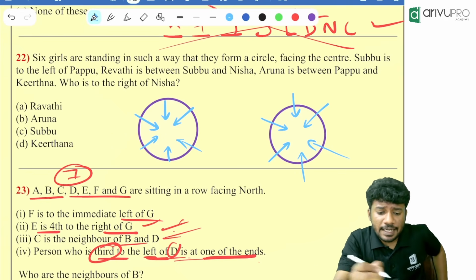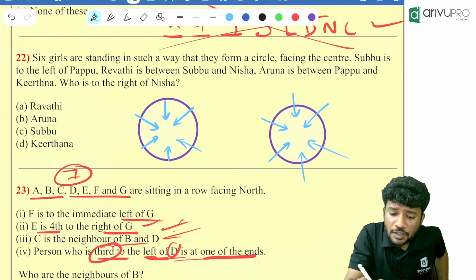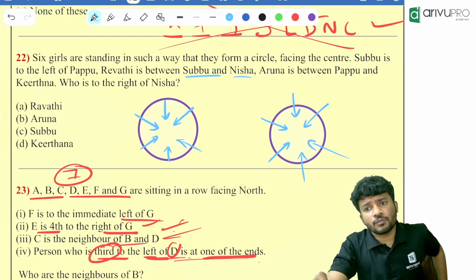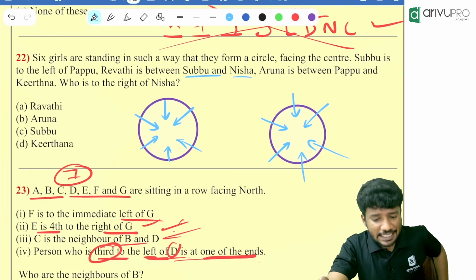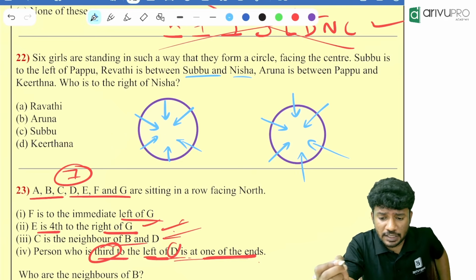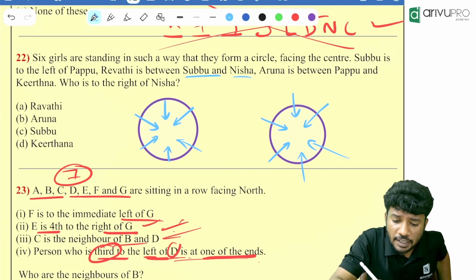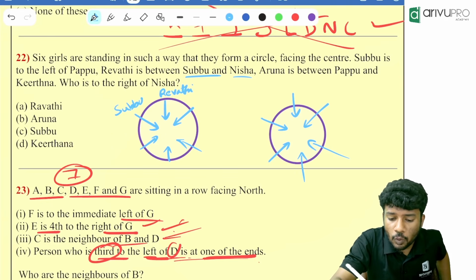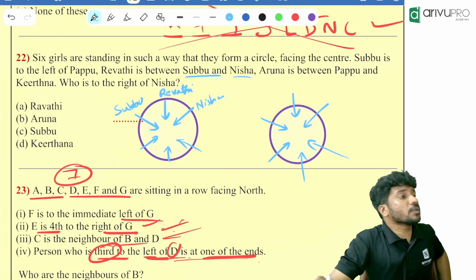But Revati is in between Subbu and Nisha. What is given? Revati is in between Subbu and Nisha. So I am starting off with that. Revati is in between Subbu and who? Nisha. Yes, that is one possibility.